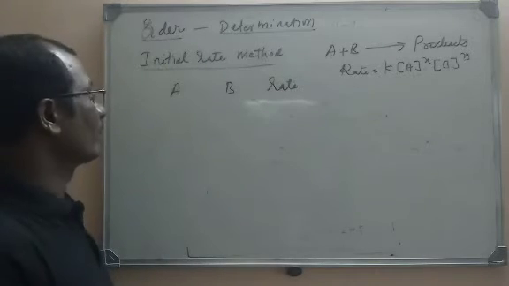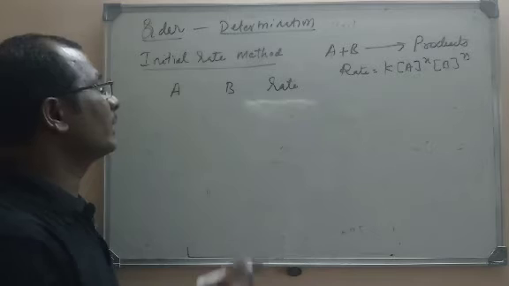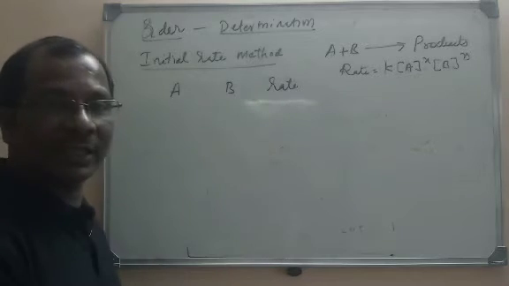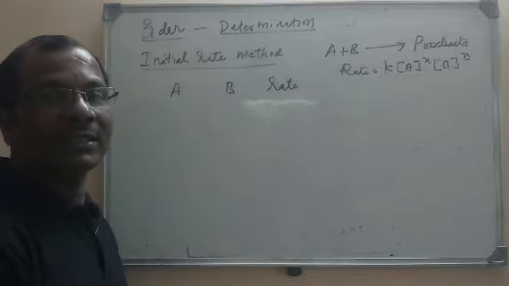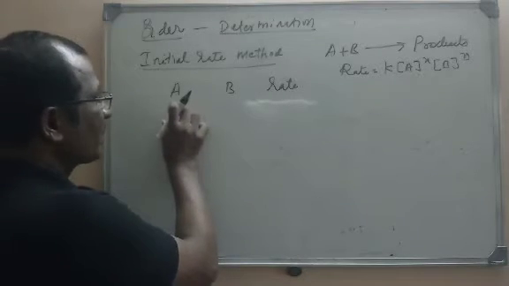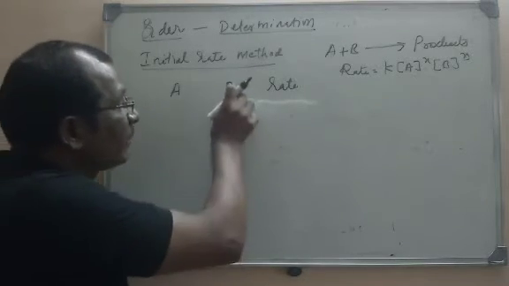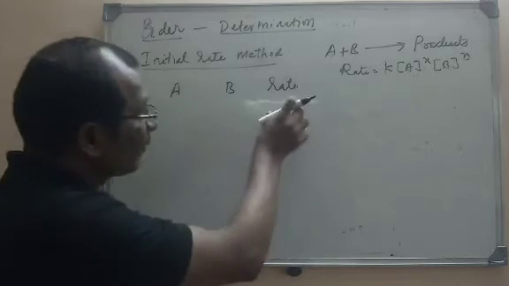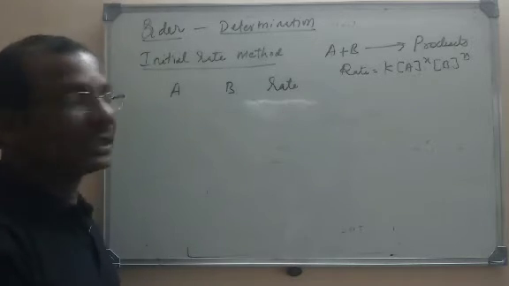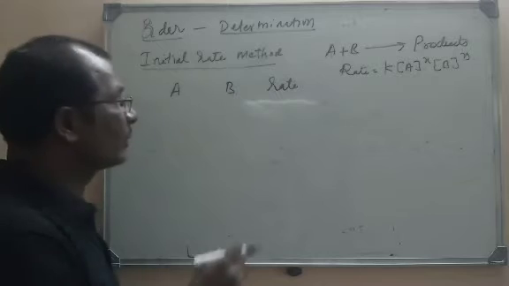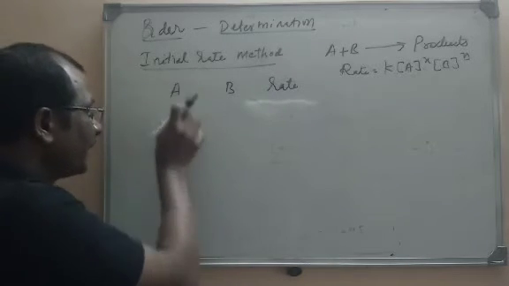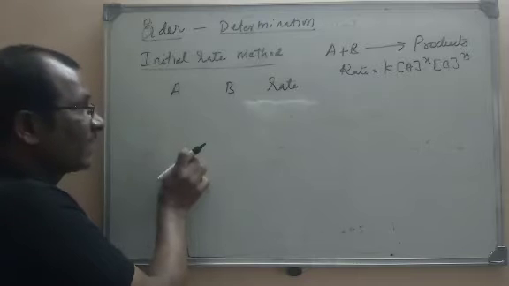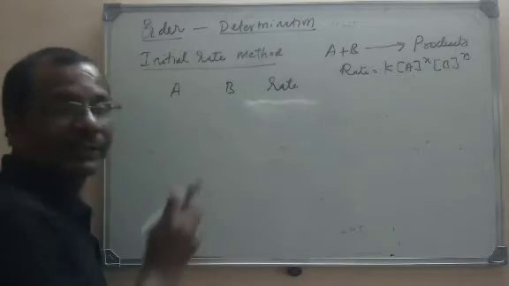What we will do, first we will double the concentration of any one of the reactants, keeping the other's concentration constant. For example, I won't change the concentration of A. I will double the concentration of B and I will find the rate. Next step, I will keep B's concentration constant and I will double the concentration of A. Then I will find the rate.